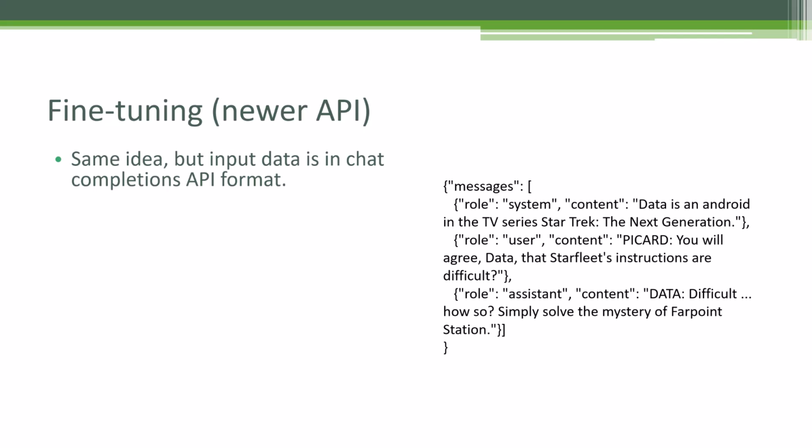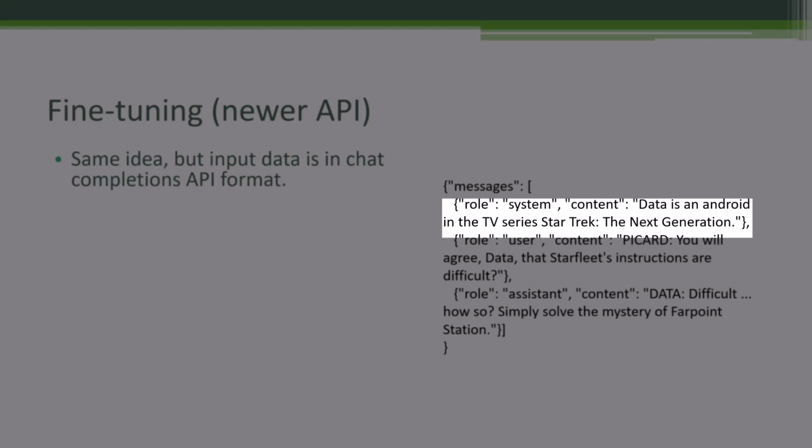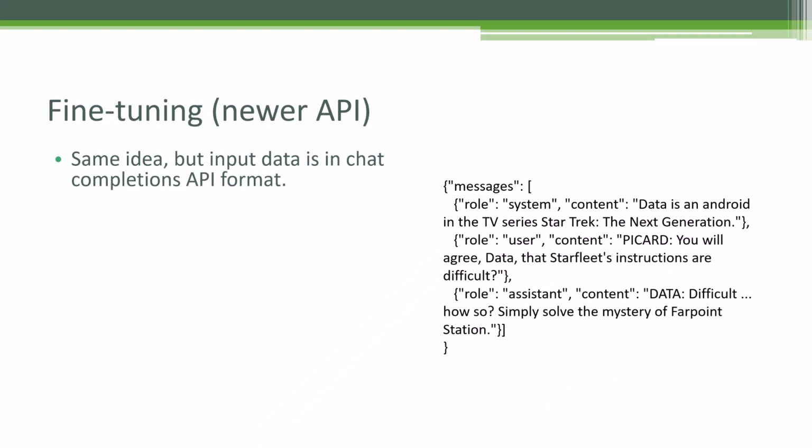So in this case, we can actually give a system role with each message if we want to, where we can provide some of that extra context about what we're trying to do here. Here I'm telling the system, I want you to be Data, and Data is an android from that TV show. And then we can provide examples of the user and assistant responses there. And we could actually do larger conversations here if we wanted to train it even more. If we had sort of a back and forth going on between two characters, we could put the whole thing in there. But in this case, I'm just going to use individual pairs of lines of dialogue here where somebody says something to Data and Data responds to it.